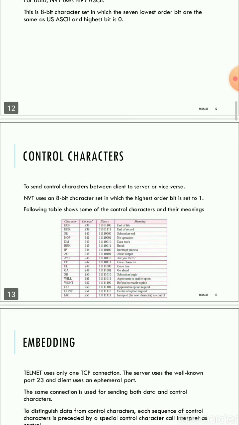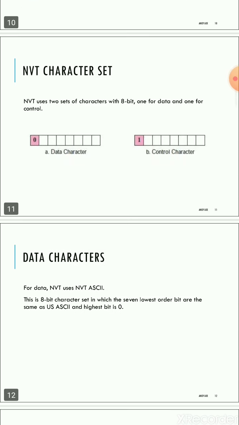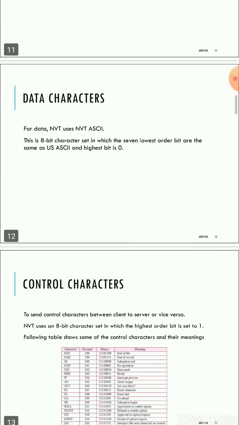Okay. So next, control characters. There are a lot of different types of control characters we use. The table shows the different types of control characters. To send the control characters between client and server and vice versa, NVT uses an 8-bit character set in which the highest order bit is set to 1, as we already saw in the above diagram. So it is set to 1 for control characters, and for data characters it is 0.